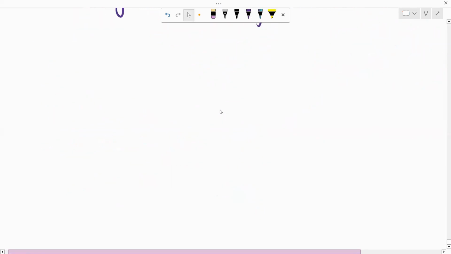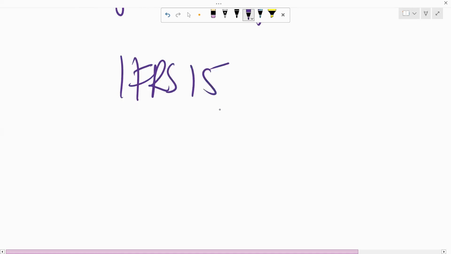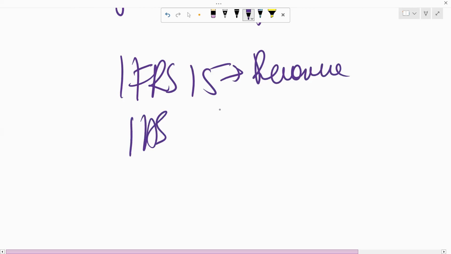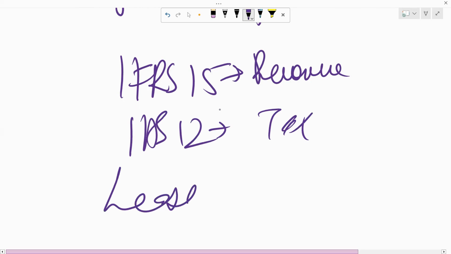Now let's discuss some of the IFRSs which I think are a little challenging in your paper, and you can put more effort into understanding these IFRSs. So one is your IFRS 15, which is about revenue. Then you have IAS 12, which is about taxation. Then one is about your leases, which is again a little technical as per me.